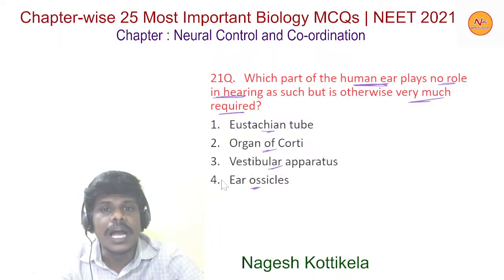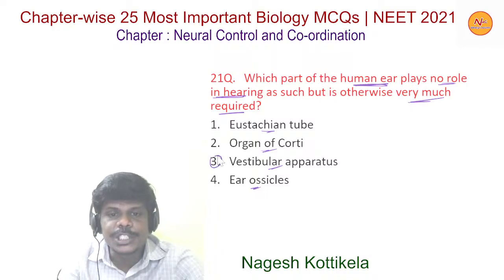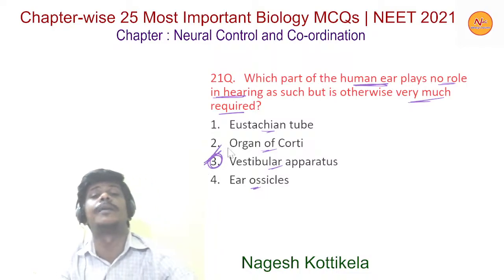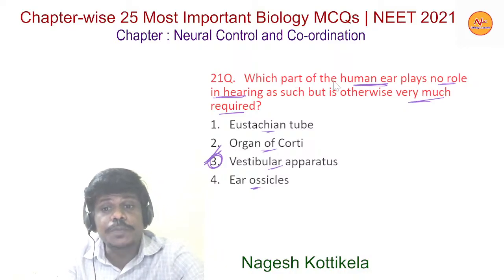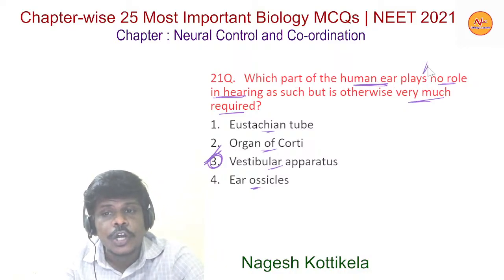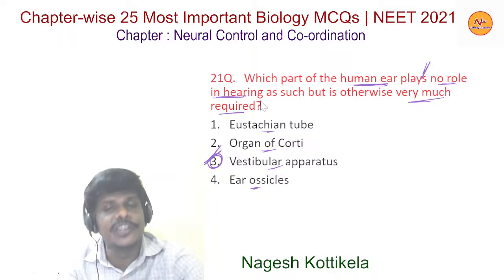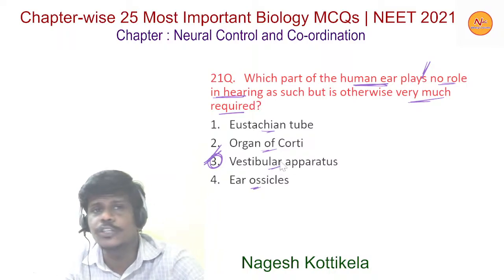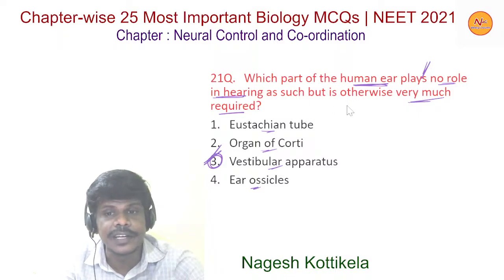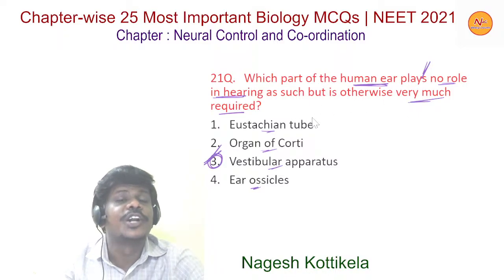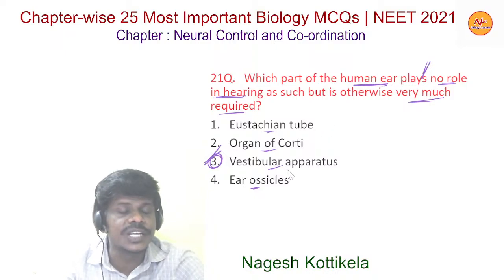Among the given options, the vestibular apparatus is the most appropriate option. The vestibular apparatus has no role in hearing, but it is very much required. So this is the right option.